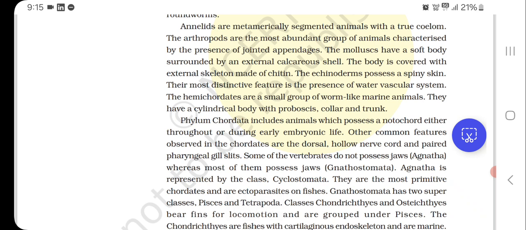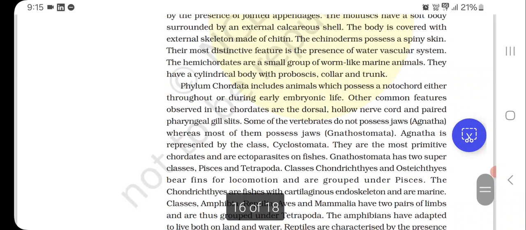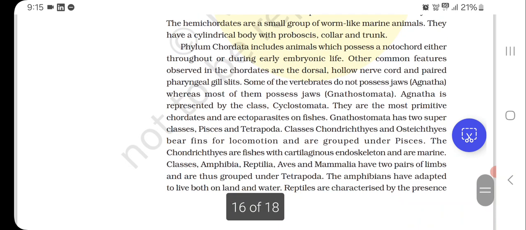The mollusks have a soft body surrounded by an external calcareous shell. The body is covered with an external skeleton made of chitin. The echinoderms possess a spiny skin. Their most distinctive feature is the presence of water vascular system. The hemichordates are a small group of worm-like marine animals. They have a cylindrical body with proboscis, collar and trunk.